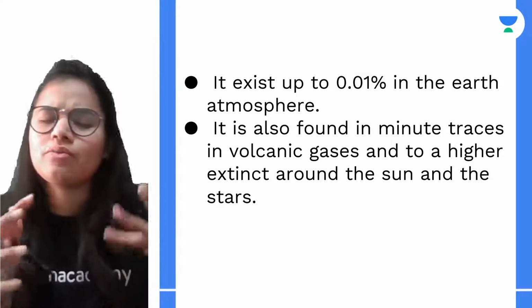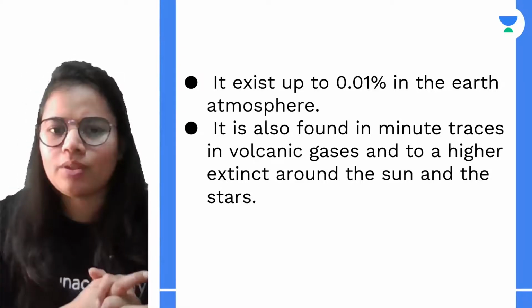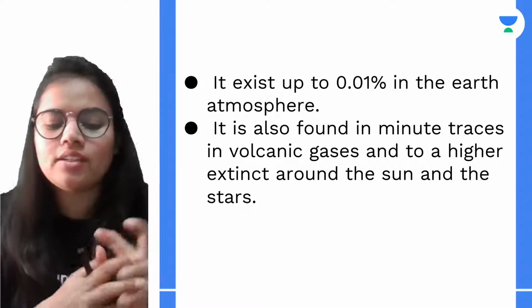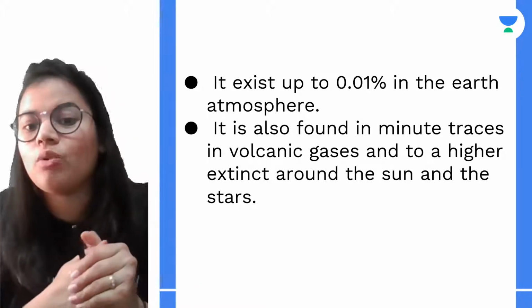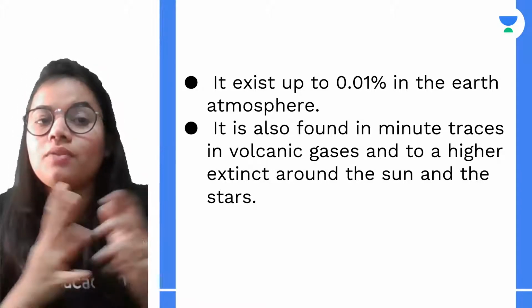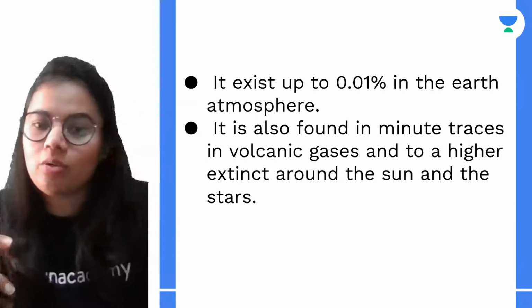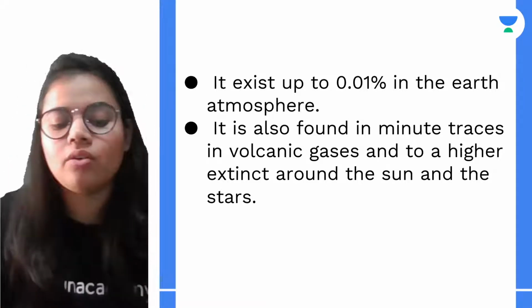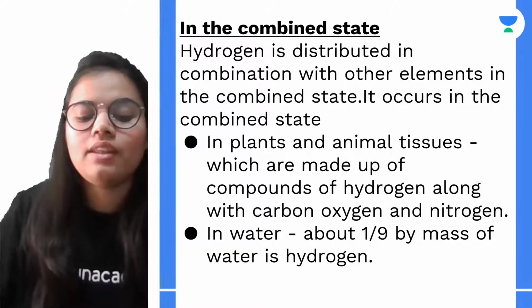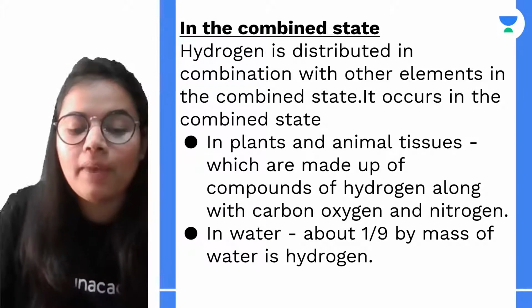So it exists very little, up to 0.01% in the atmosphere. It is found in a small quantity in volcanic gases, and it is found in a good quantity around the sun and the stars. Now next is the combined state.